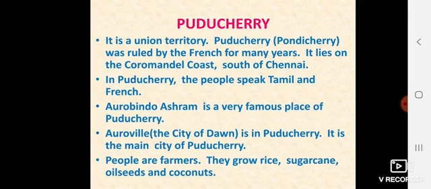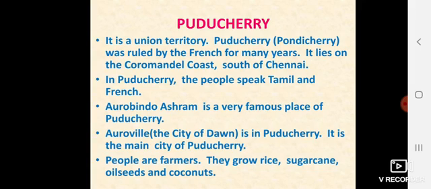Pondicherry was ruled earlier by the French. For many years, the French ruled in Pondicherry, which means Puducherry. It lies on the Coromandel coast, which is south of Chennai. In Puducherry, the main languages spoken are Tamil and French.